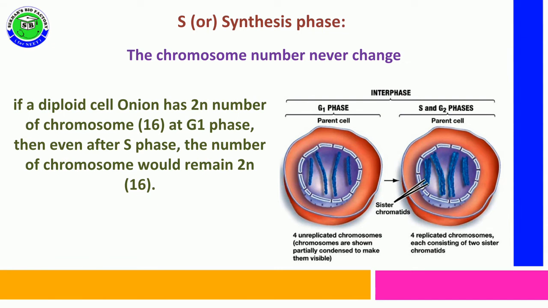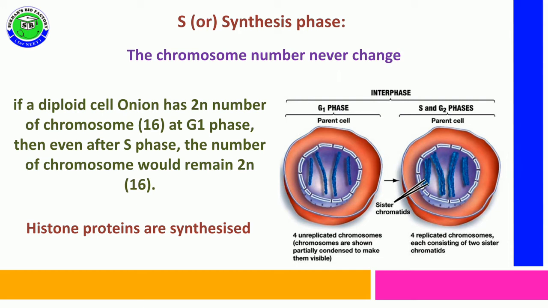By taking one example, if we take an onion cell, it is diploid with 16 chromosomes. The 16 chromosomes are seen in G1 phase, that is before S phase, and even after S phase the same number of chromosomes, 16, is maintained in the diploid nucleus. With this example, we can understand that there is no change in the number of chromosomes, but the amount of DNA is doubled.